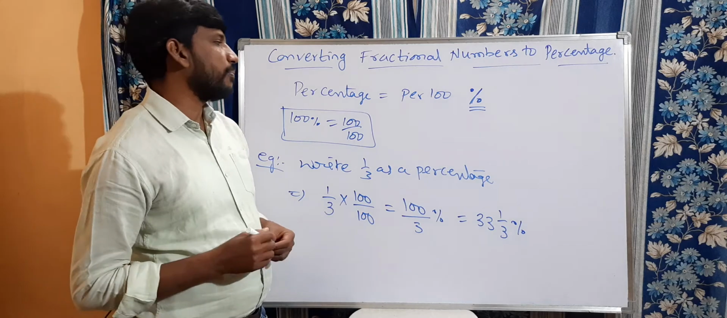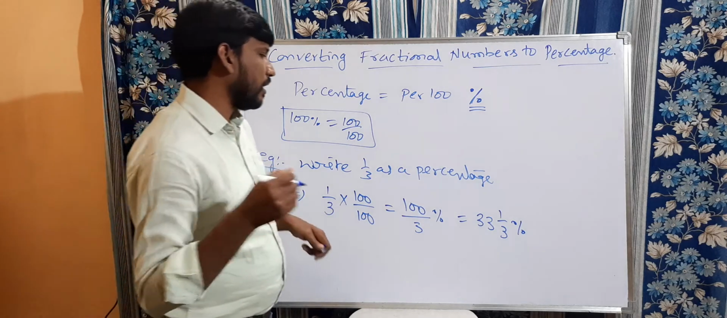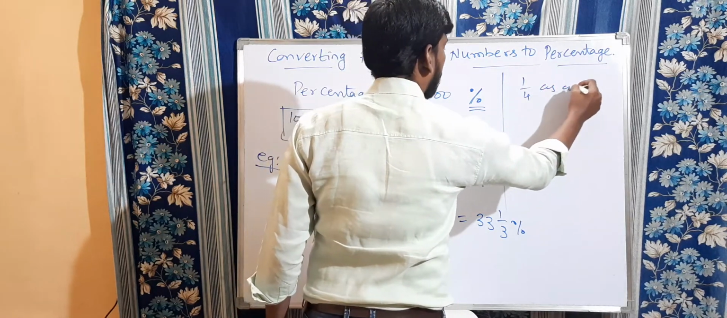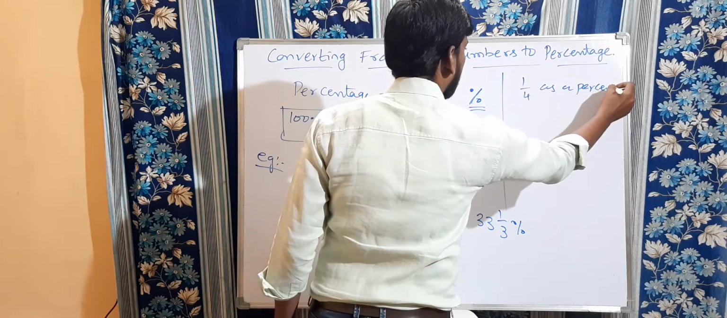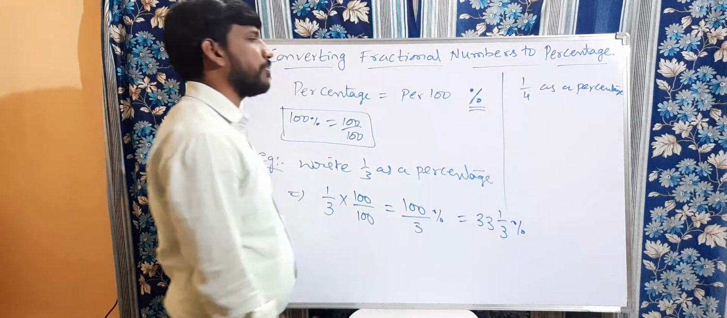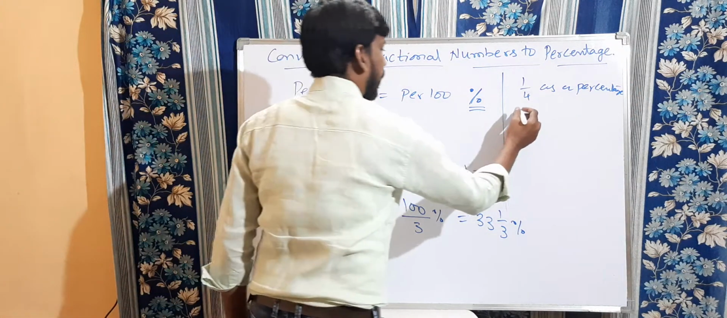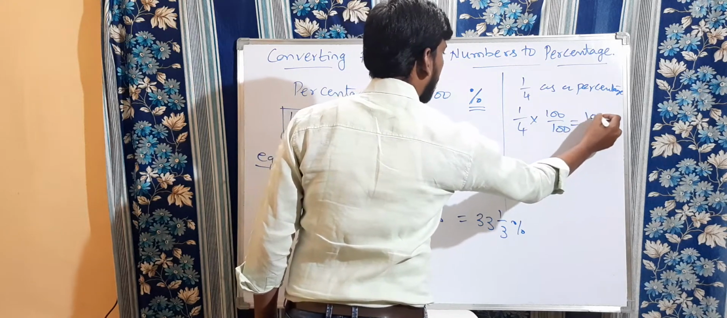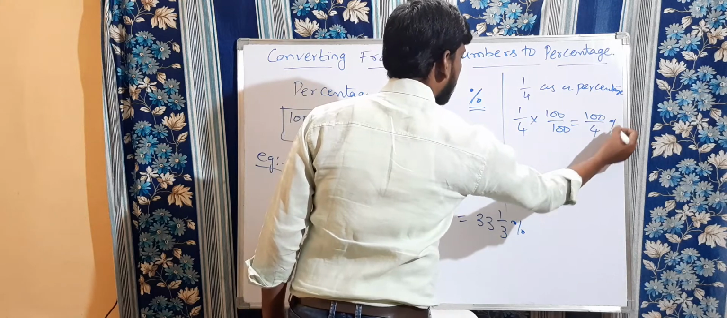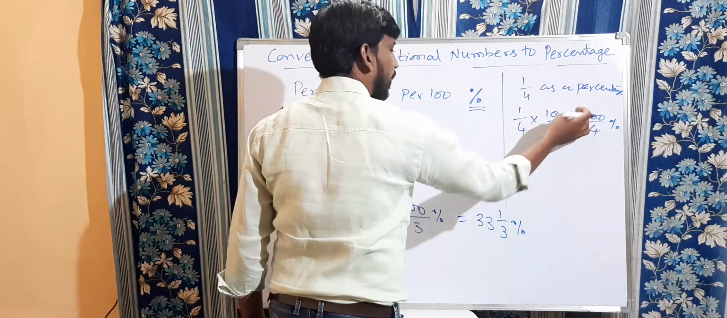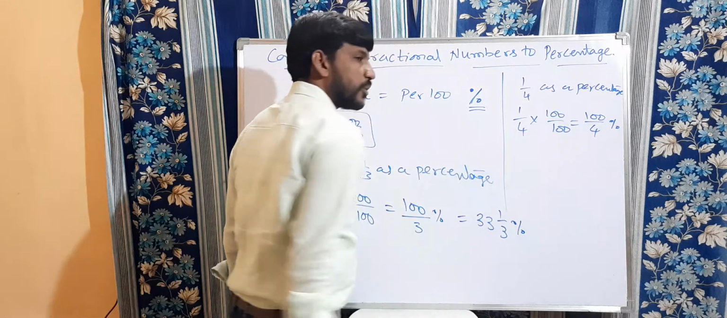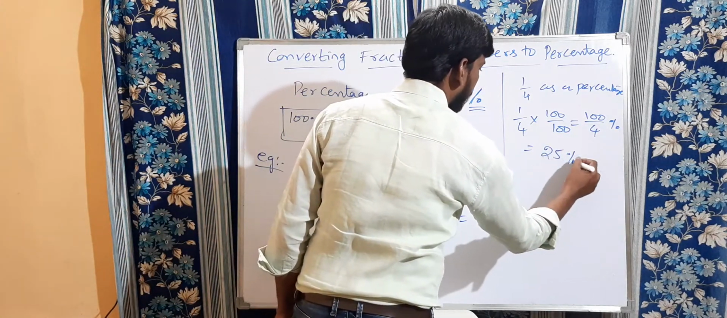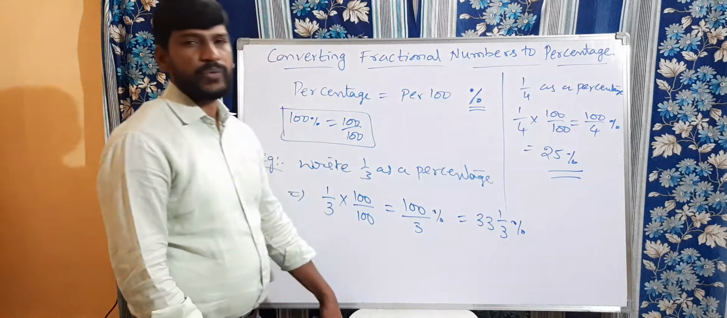You can understand in a very simple way. Write 1 by 4 as a percentage. When you convert 1 by 4 by multiplying with 100 by 100, it equals 100 by 4 percentage. 100 will come to the numerator. The remaining 100 will go to the percentage symbol. Now 100 by 4 is nothing but 25 percentage. Clear? You can understand this very easily.